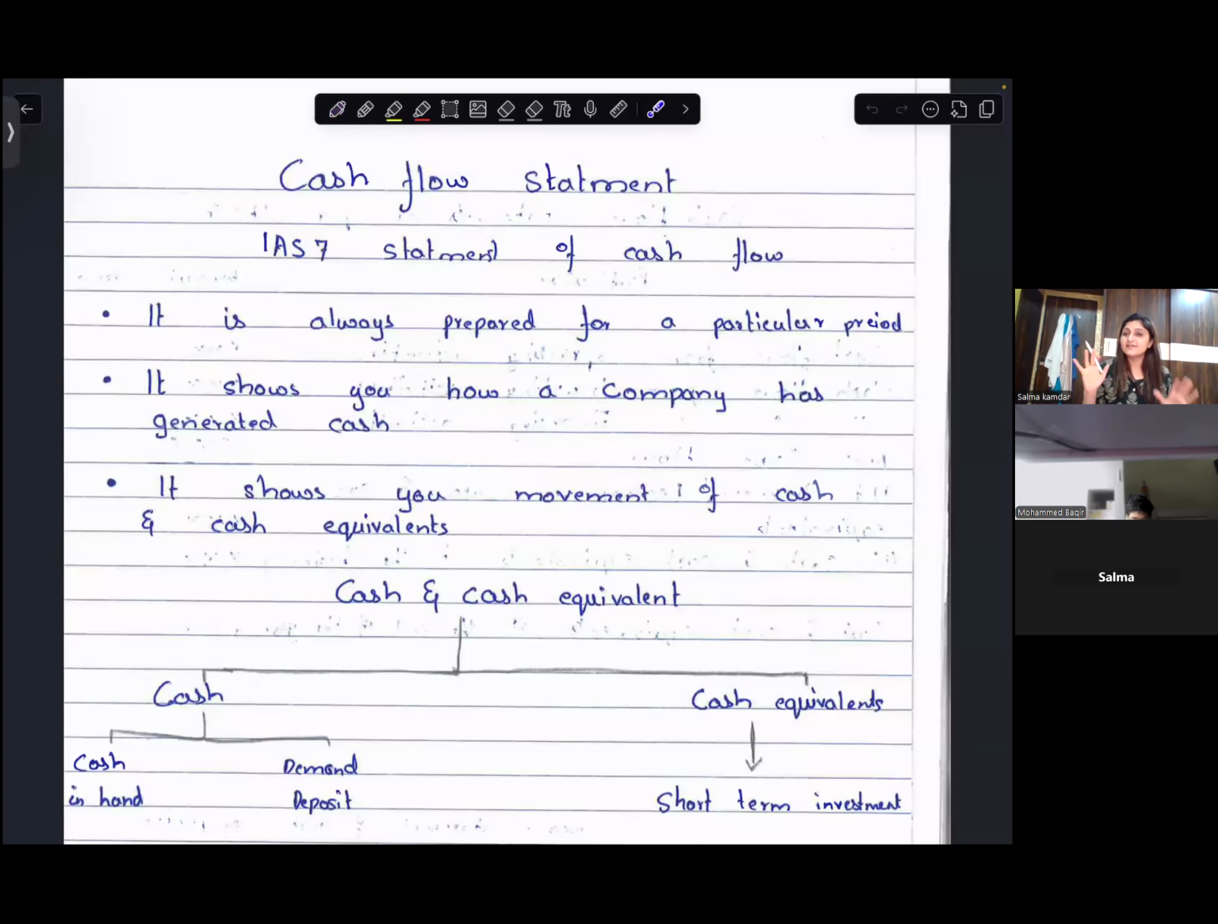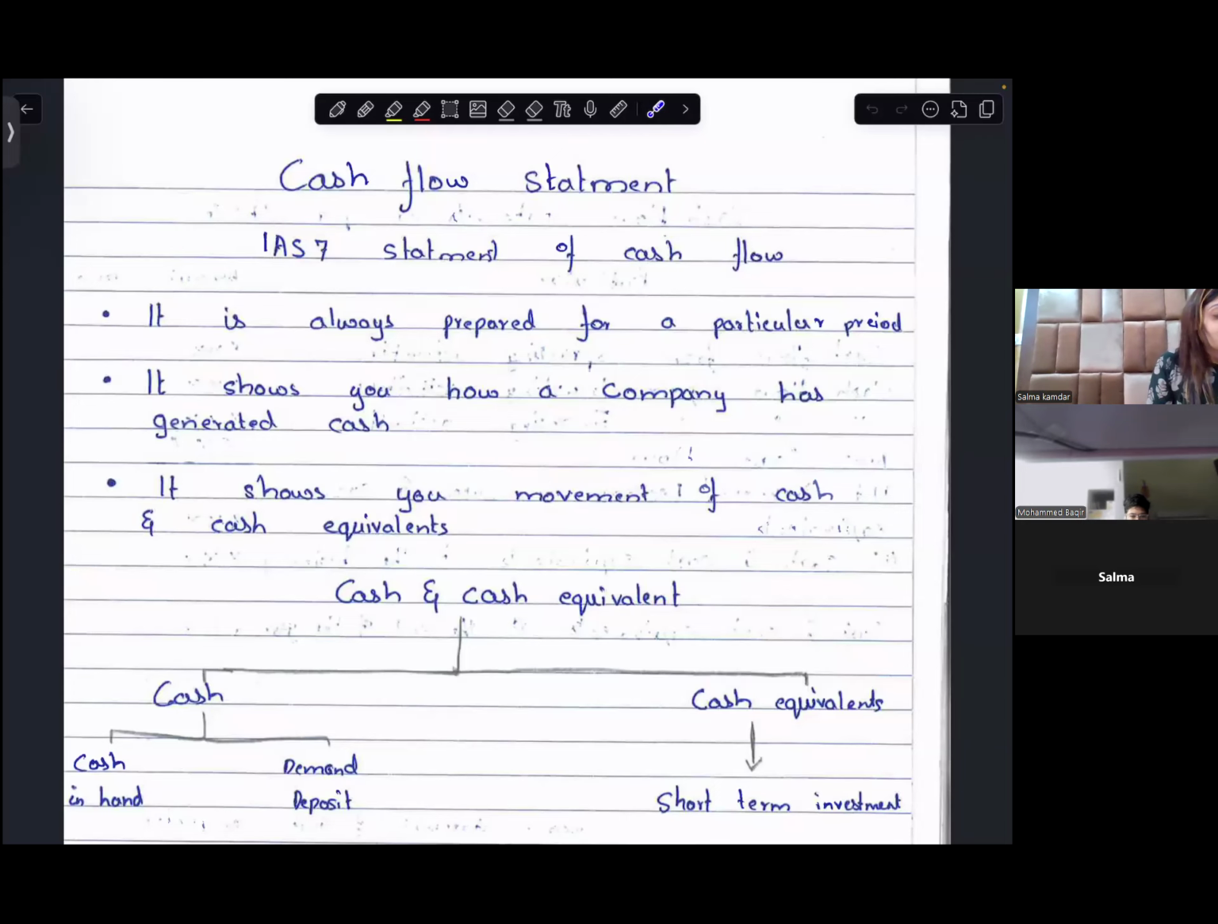We are doing this basic revision of cash flow. It is used in CBSE, IAS. So when you're doing the sum, you need to know what is cash flow beforehand. Cash flow is as per IAS 7.